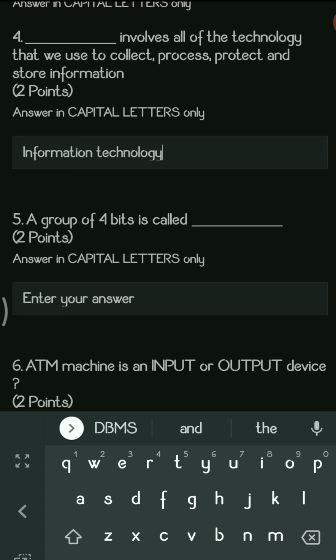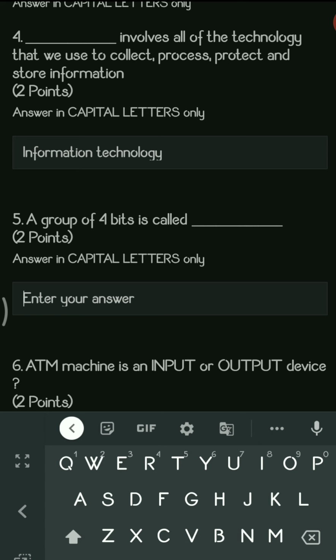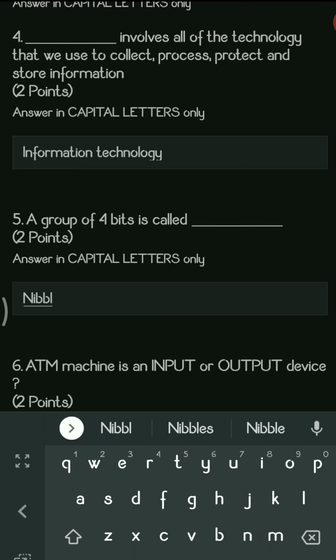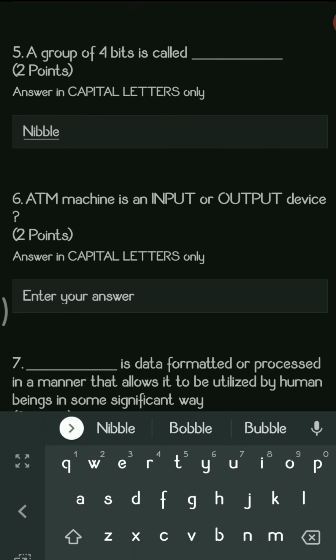Next question: a group of 4 bits is called as dash. So we all know the bit consists of 0 and 1, and when 4 bits come together, it is called a nibble. 1 nibble is equal to 4 bits.